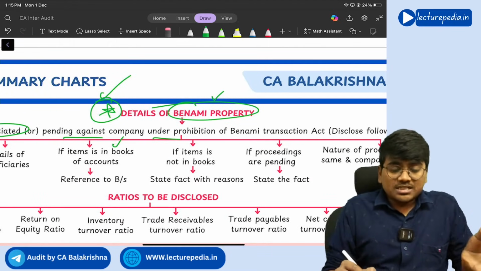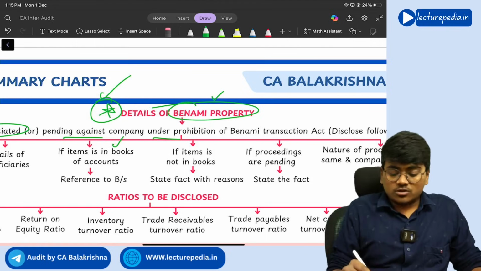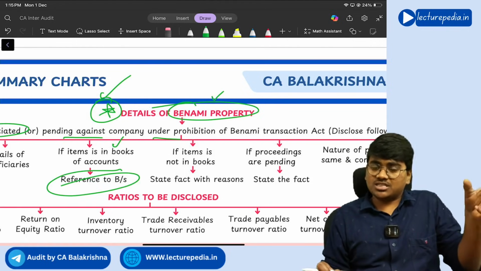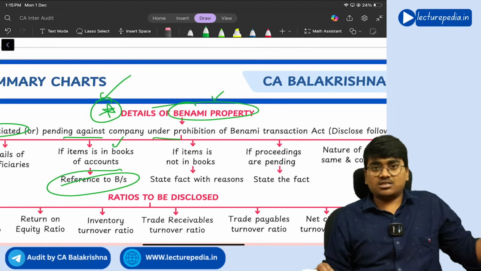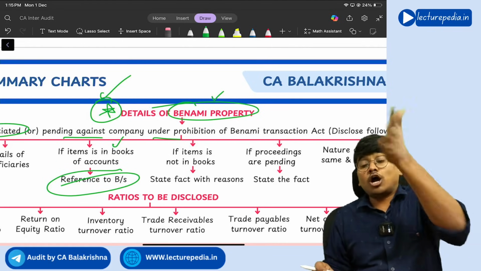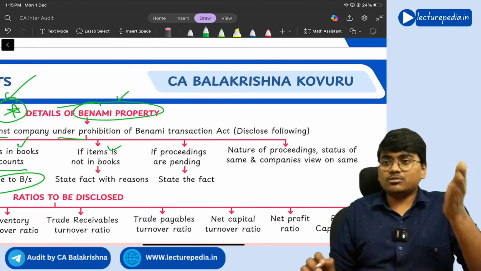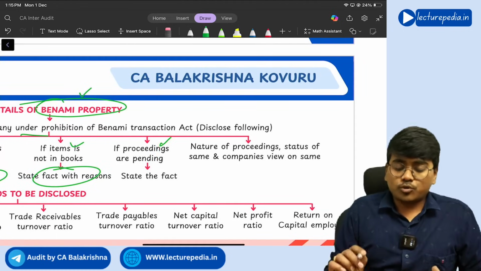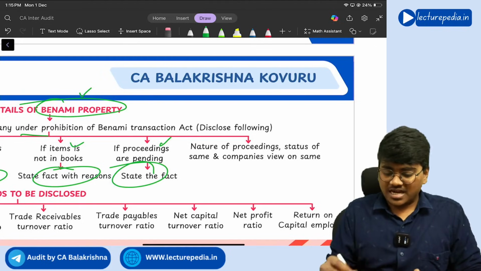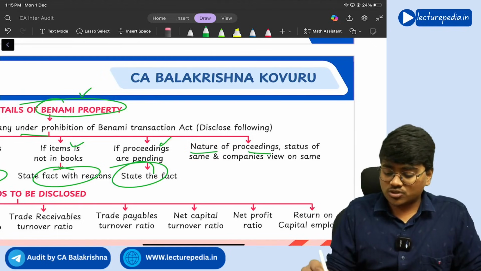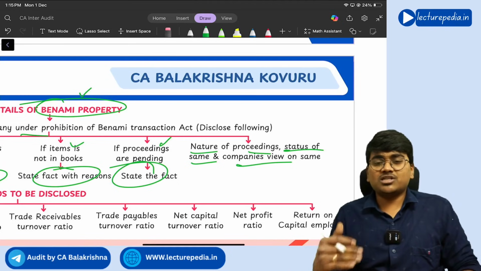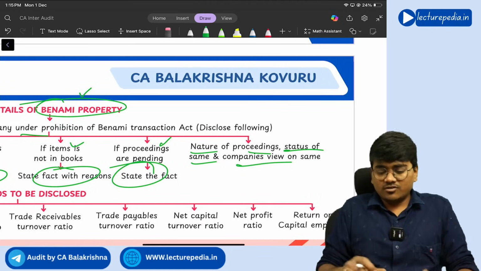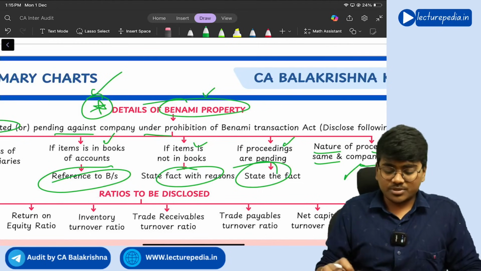If the item is recognized in the books of accounts, give a reference to the balance sheet where that property involved under the Benami transaction is recognized. If the property is not recognized in the books of accounts, state the fact why it is not recognized. If proceedings are pending, still state that proceedings are pending, and the nature of the proceedings, the status of the same, and the company's view on the same, whether the company will win or lose that proceeding. So what is the company's view?